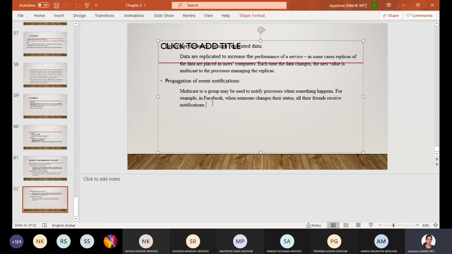Highlighting for you. Yes, in Facebook you get notifications. If there are any changes in the status or something, those all come under event notifications. Okay.